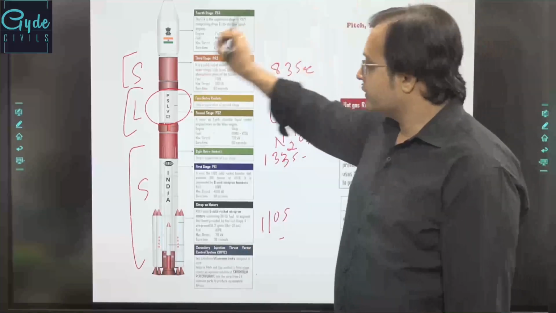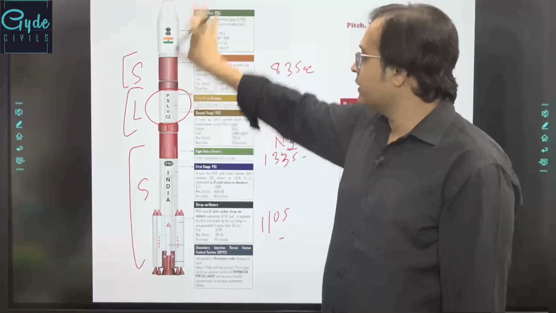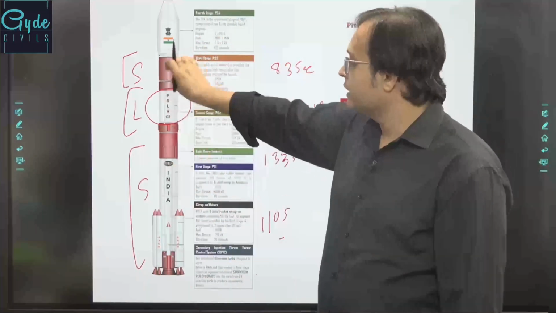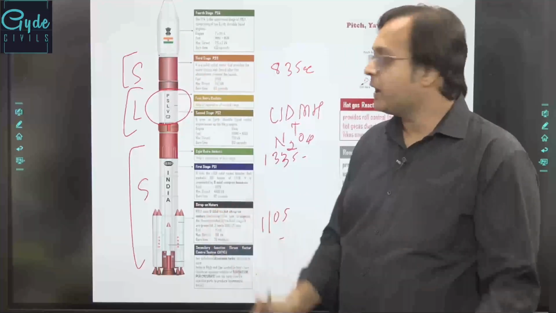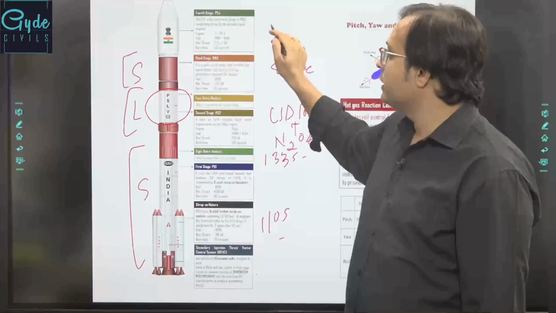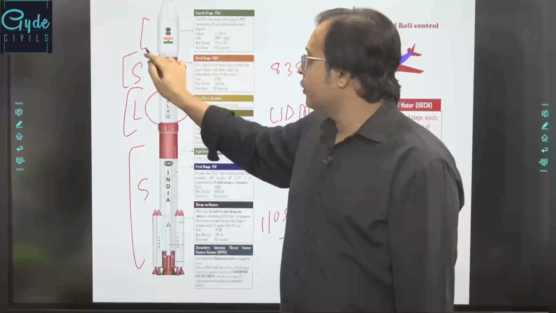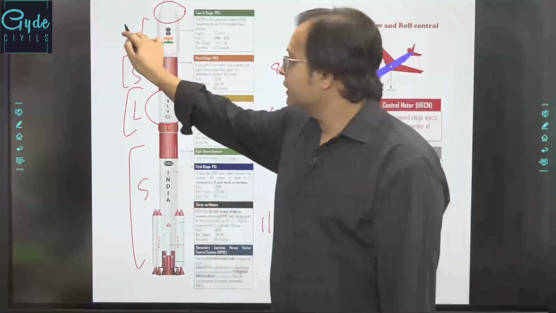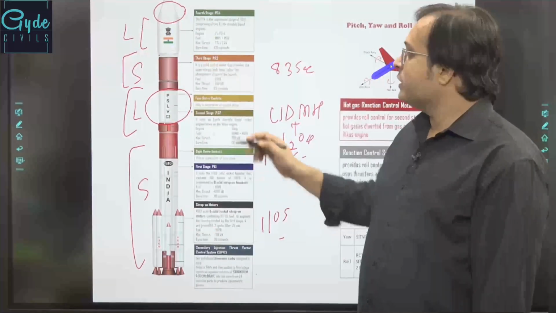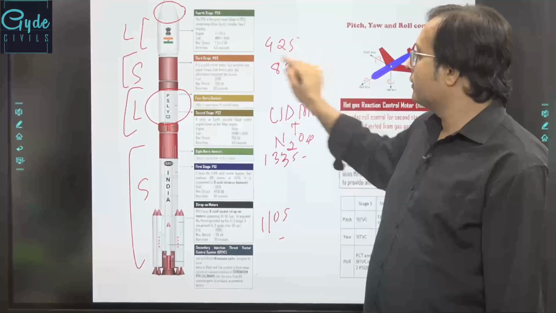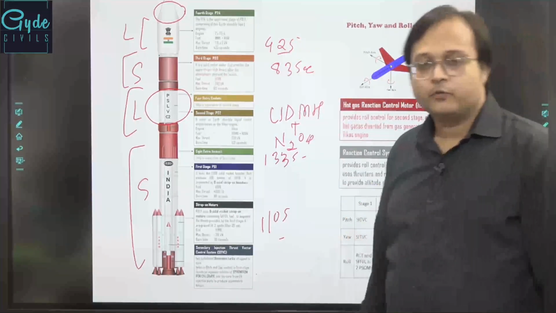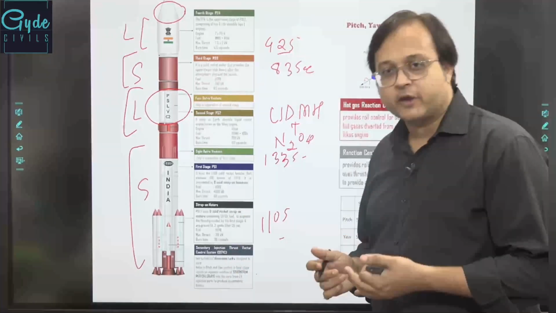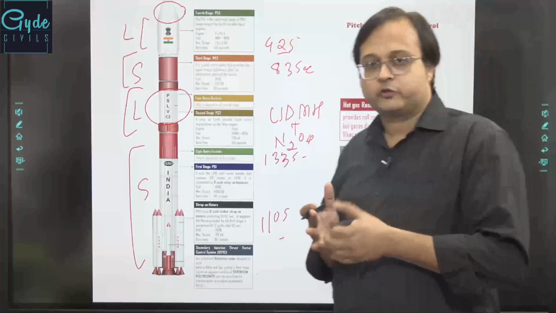Afterwards, once the fuel is exhausted, or it reaches the desired height of around 300 kilometers above the Earth's surface, the third stage is pulled apart from this rocket system, and the fourth stage, which is liquid again, comes in. This is the fourth stage, and over here we will have the spacecraft placed. The liquid stage is turned on, which runs for 425 seconds. This is the longest run of any fuel system in this launch. These are throttled fuel systems also.